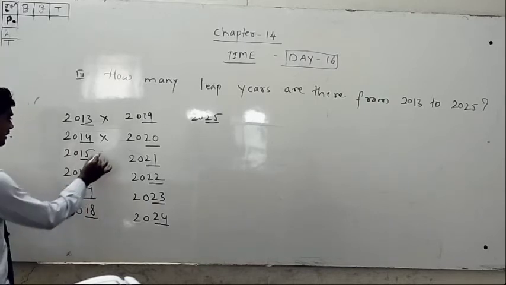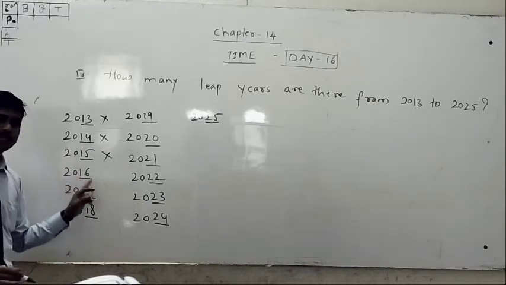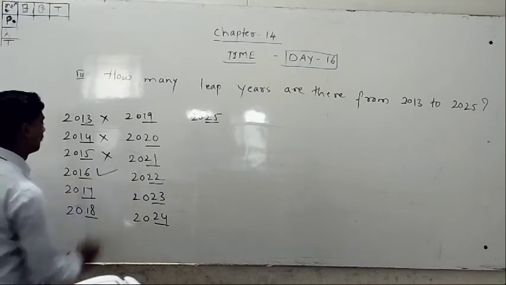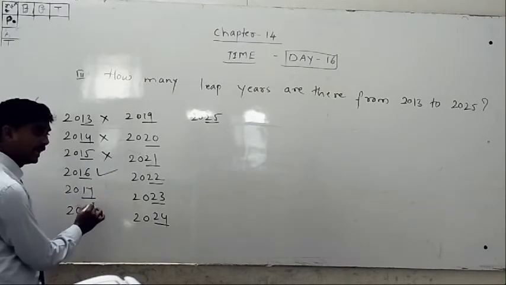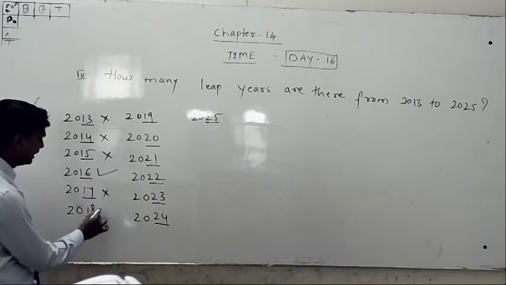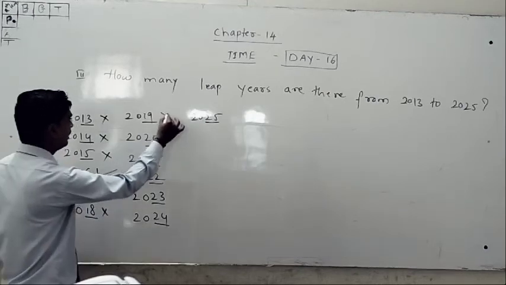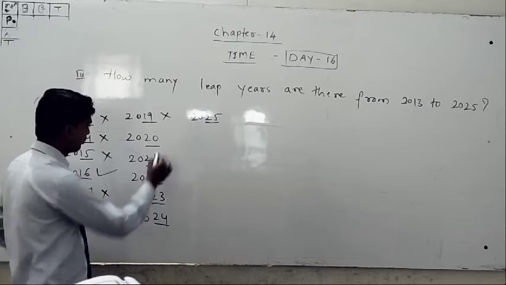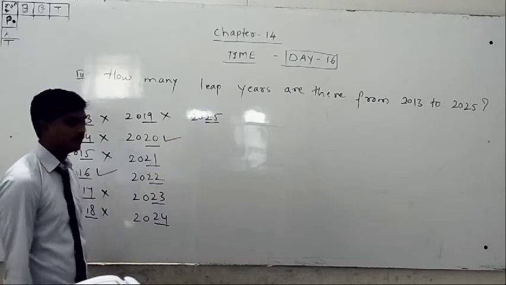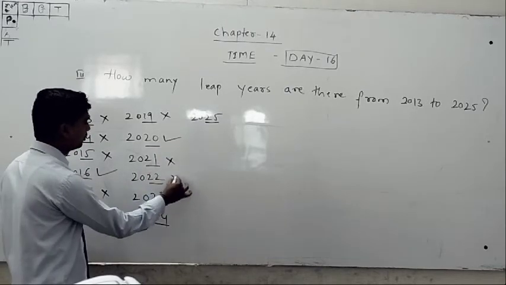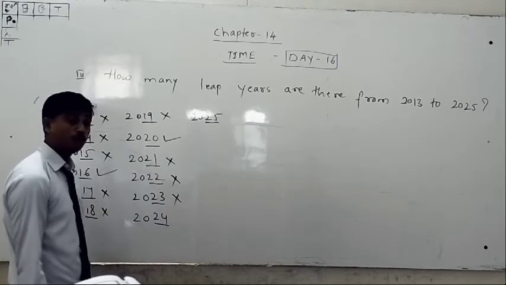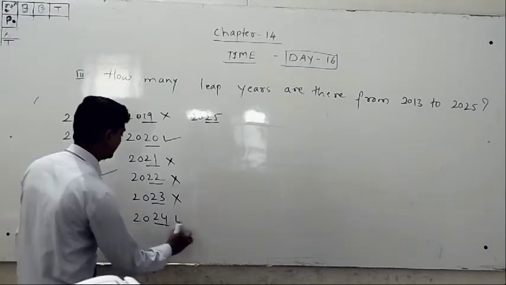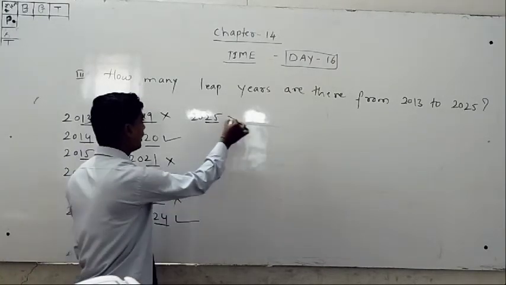Not 15, this is not. Yes, 16 is there, this is a leap year. 17 no, 18 no, 19 no. 20 yes, 4 5 20, it is a leap year. 21 no, 22 no, 23 no. 4 6 24, this is a leap year. And 25 no.